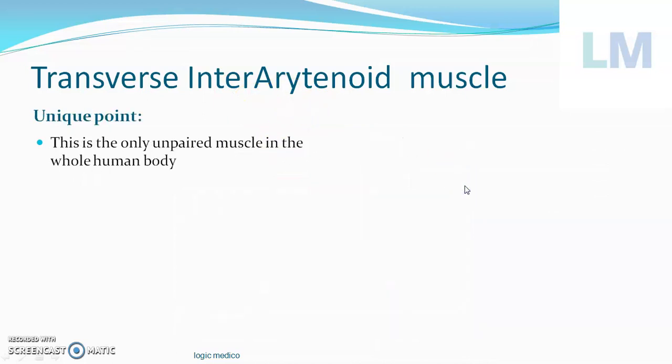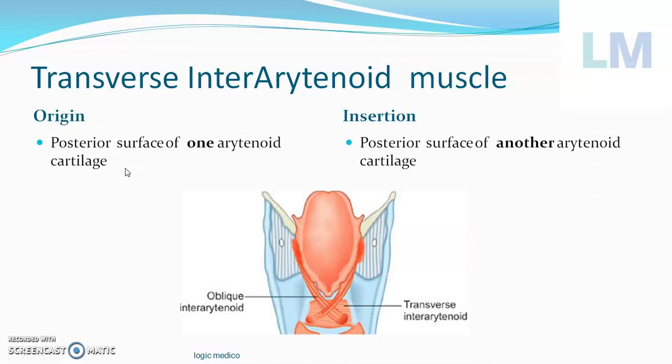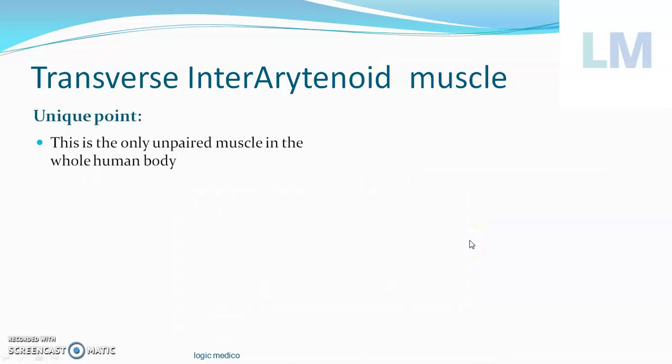Very simple. One of the most unique points of this muscle is that it is the only unpaired muscle in the whole human body, meaning every other muscle is bilaterally present. This is the aryepiglotticus, the right side and the left side. This is the posterior cricoarytenoid, right side, left side. This is the oblique interarytenoid, right side and left side. But you can see this muscle is only one in number in the whole human body. There is only one unpaired muscle, and that is the transverse interarytenoid.